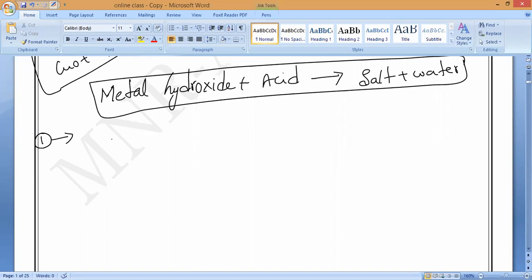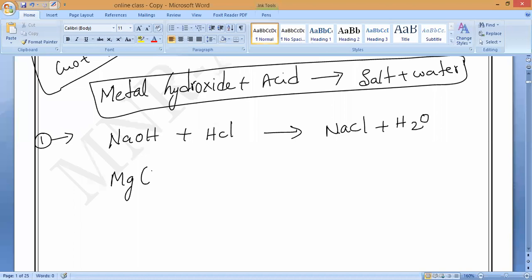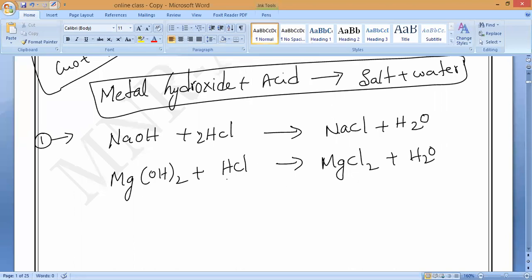Sodium hydroxide reacting with hydrochloric acid, what will form? Sodium chloride plus water. Suppose I take magnesium hydroxide, it reacts with hydrochloric acid, HCl. It will give MgCl2, magnesium chloride, plus water, H2O. You have to balance it. Here 2 will come, here also 2 will come. Is it balanced? Now you check whether it is balanced or not.